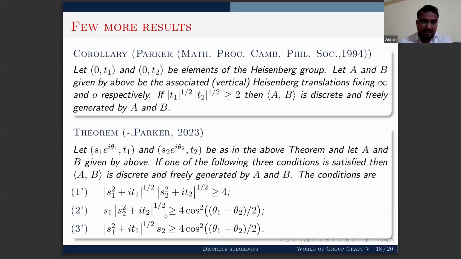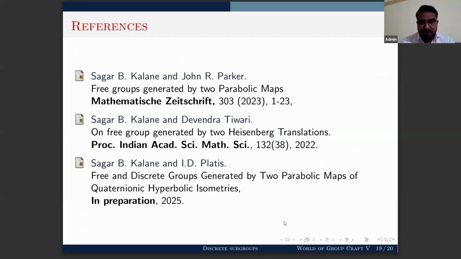Our second condition is that S1 times the square root of modulus of S2 squared plus iT2 is greater than or equal to 4 cos squared of (θ1 minus θ2)/2. And analogous to this, we have the third condition: S2 times the square root of modulus of S1 squared plus iT1 is greater than or equal to 4 cos squared of (θ1 minus θ2)/2. And these are the references.